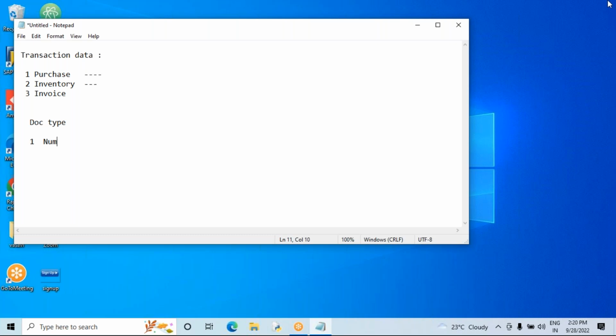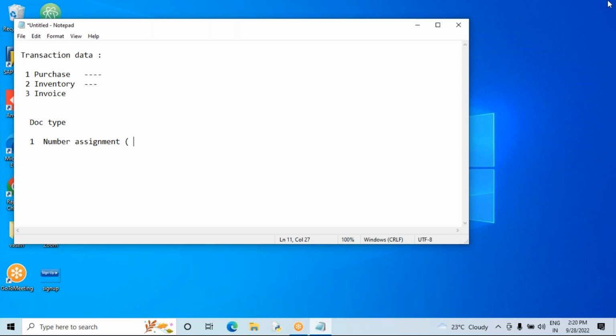The document type control parameters are number assignment here. Number assignment is going to control it. The client will inform you: whenever we are creating purchasing transactions or inventory transactions, we require these number ranges. We may want a 10 character, 6 number range or 8 character, 6. They will give you their requirement.